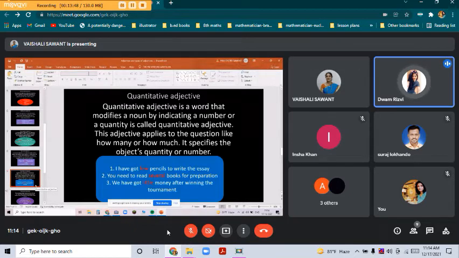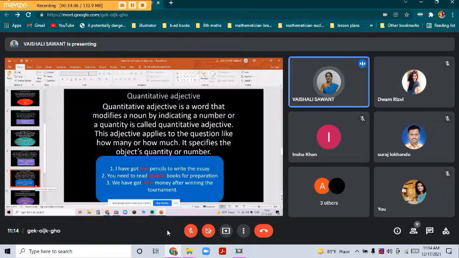Quantitative adjective is a word that modifies a noun by indicating a number or a quantity. This adjective applies to the questions like how many or how much. It specifies the object's quantity or number. Yes. So what is quantitative adjective? It is that which gives some idea about the quantity or number. But quantitative adjective also comes in two parts, definite and indefinite. I am just giving examples of indefinite. So some quantity or number which the adjective gives comes in quantitative adjective.